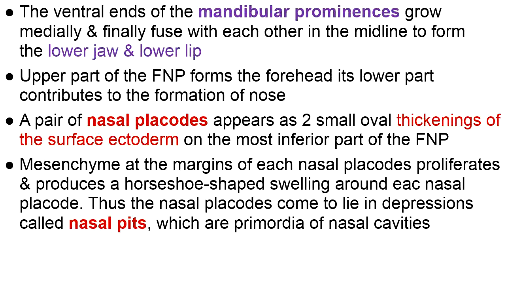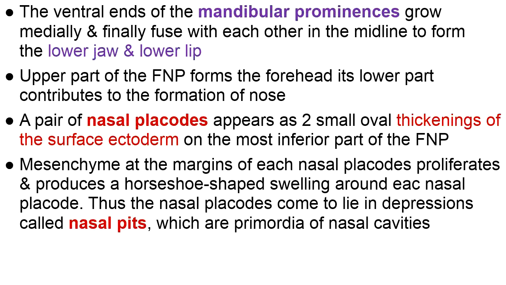Here you have to remember what I showed you in the previous diagram: nasal placodes, 2 oval thickenings of ectoderm which appear on the frontonasal prominence. So a pair of nasal placodes appears, and these placodes are nothing but thickenings of the local ectoderm.